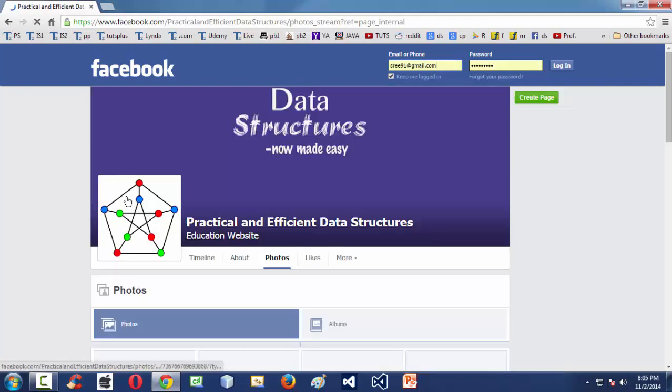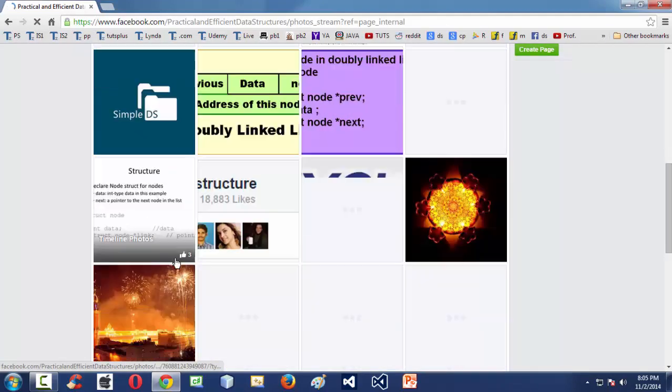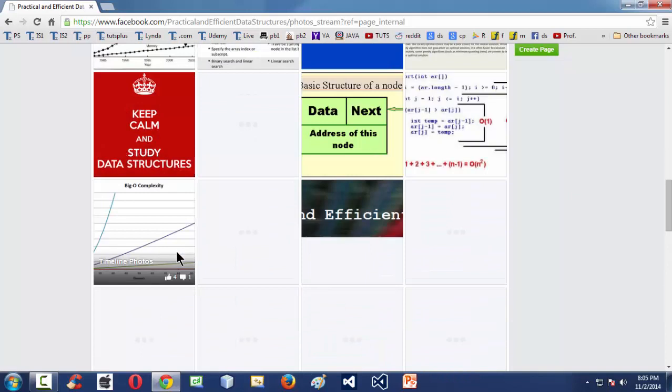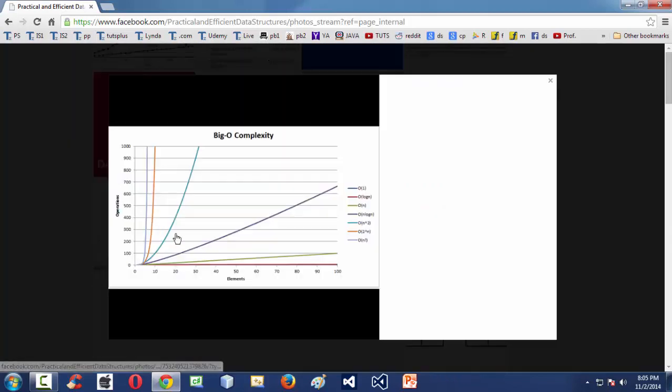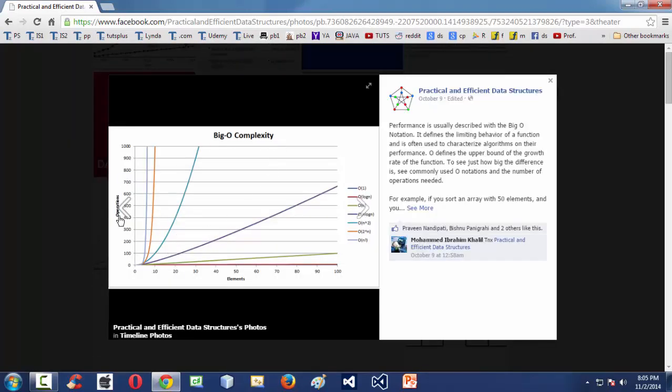Even if you don't have a Facebook account, you can browse all the information here. If you click on the photos, you get a whole lot of posts in the form of photos. Look at this one: bigger complexity, operations and elements, and the growing nature of the time complexity of algorithms.